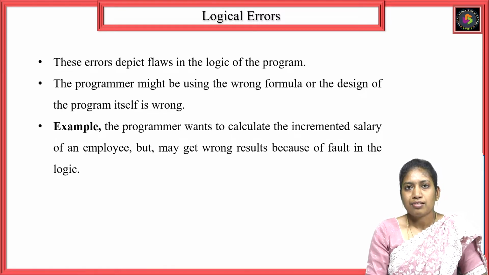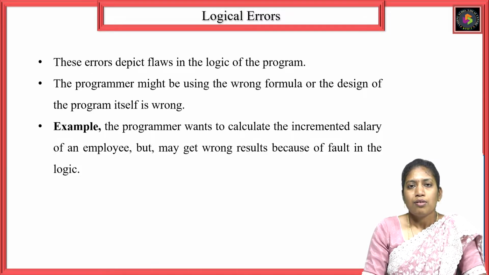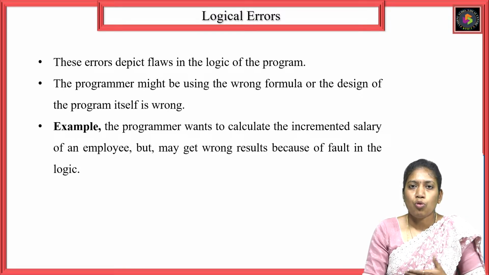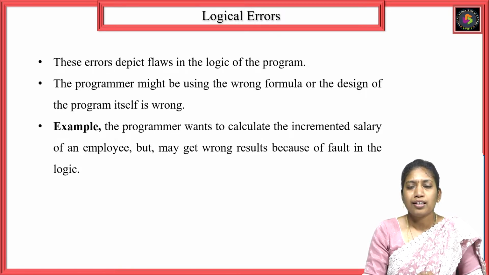Now logical errors. Generally, what are logical errors? With logical errors, there will be a fault in the logic of the program. Whenever a programmer is designing code, he may make a wrong calculation. If a programmer has written a wrong formula, it leads to incorrect results. Manually, by seeing that result, we come to know this is a wrong result because of the formula we have written inside the program.